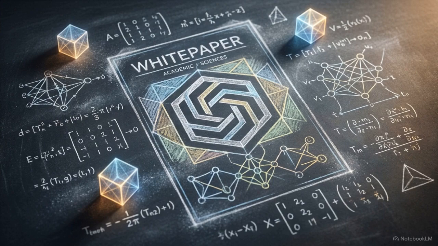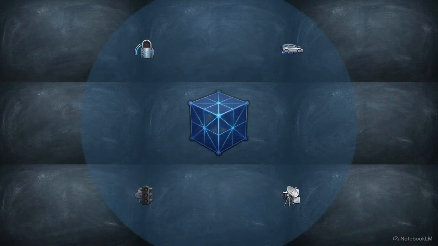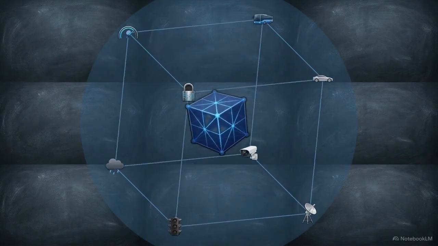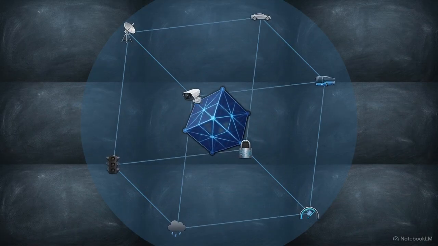A formal solution exists in a white paper outlining the Predictive Tensor Control Plane, or PTCP, and Tensor-Network Quantum Gravity, or TNQG. This framework moves away from disconnected scalar rules. It aggregates all variables into a unified state tensor, treating the entire transportation network as a single operational geometry, where every lane, signal, and connected device exists as a coordinate in a shared mathematical space.